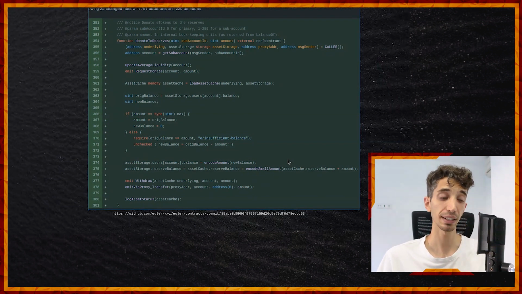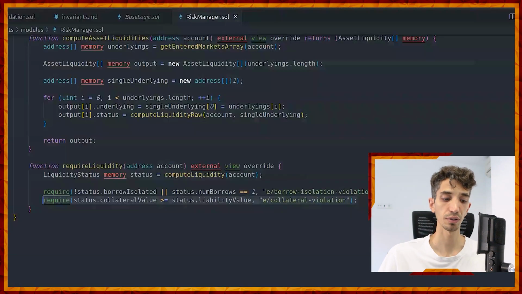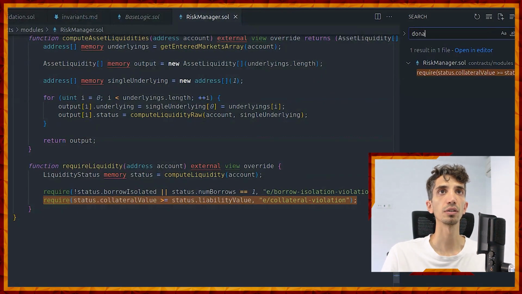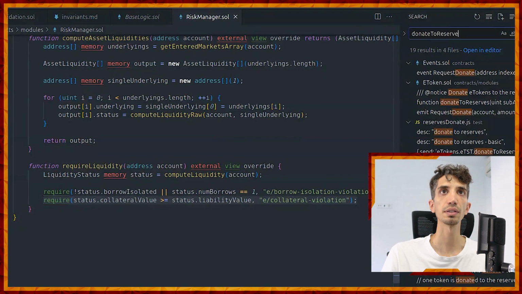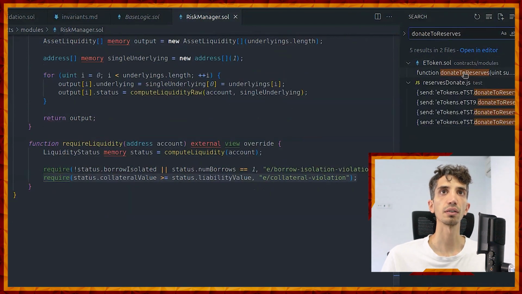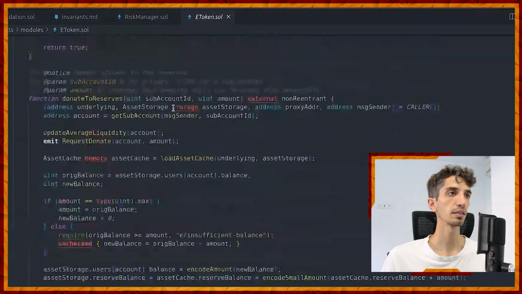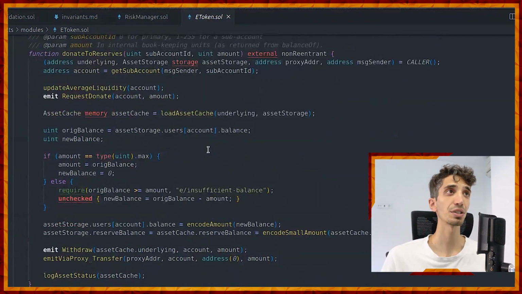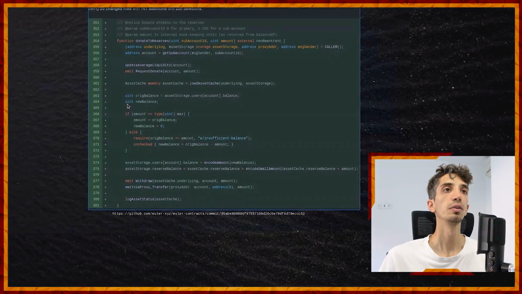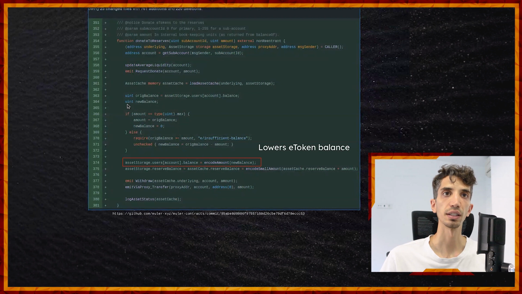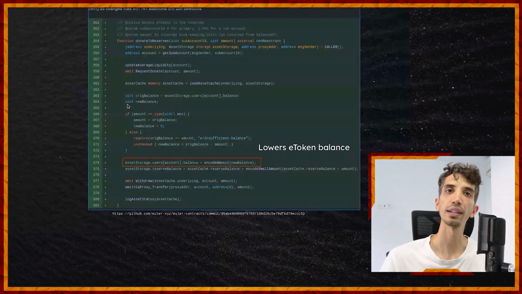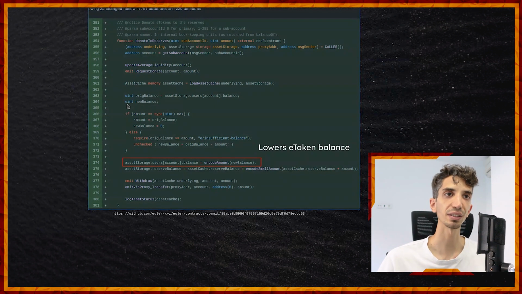If we take a look at it, again, we can go to the actual code. You don't need to trust me. You can go to donate to reserves, and it's right here. Okay, so it's in the code. If you scan it and you are paying attention, there is something missing, which is essentially the check liquidity. Because this function is lowering the token balance of a position, it's changing that, it's affecting the health factor of a position.